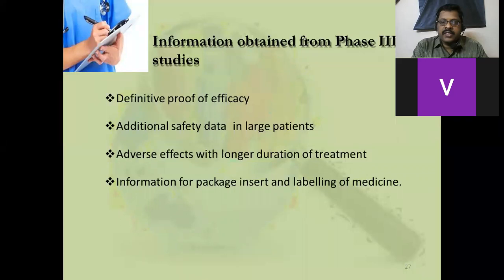Information obtained from the phase 3 studies is definitive proof of efficacy. We can confirm everything, so confidently we can market the product. Additional safety data in large numbers of patients. Adverse effects with a longer duration of treatment, we can come to know. We can come to know that, which is not possible in phase 2.